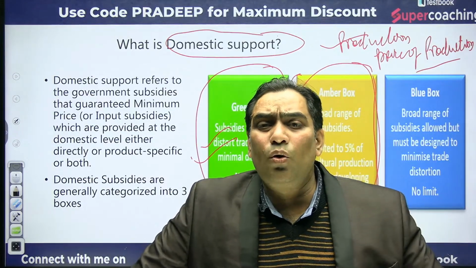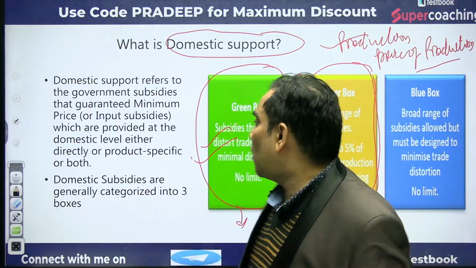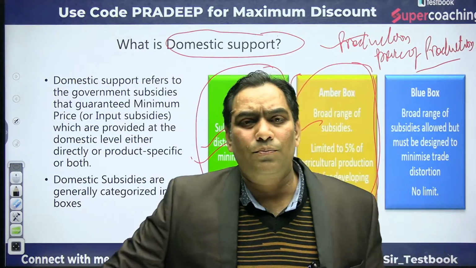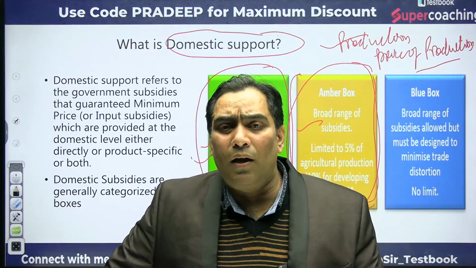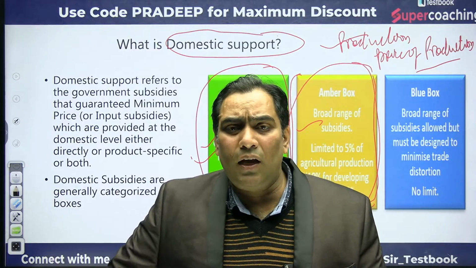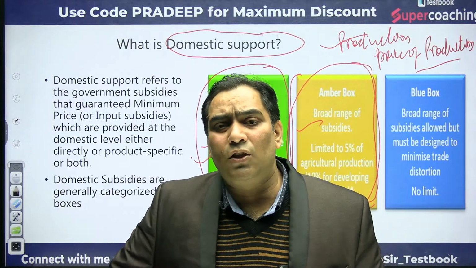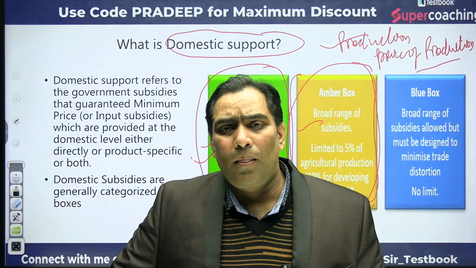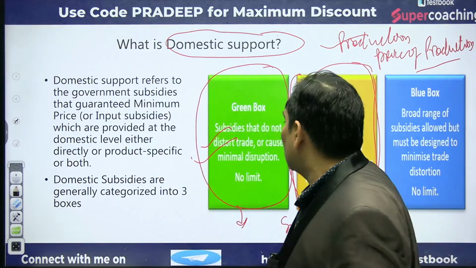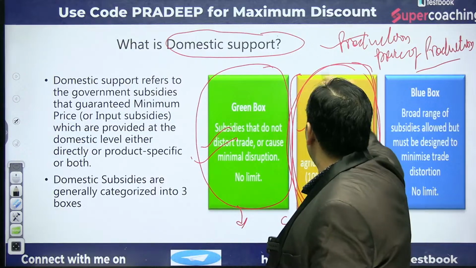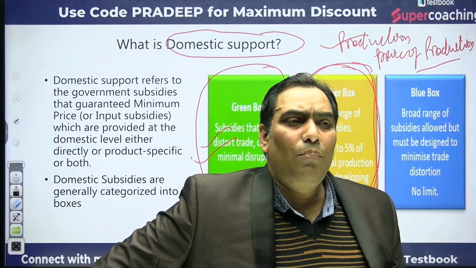That is, it is going to increase the production and reduce the prices, because the cost of production is reduced. So the subsidies which are coupled with production, because they either affect the production or affect the prices of production, are trade distorting subsidies. They are known as amber box subsidies.